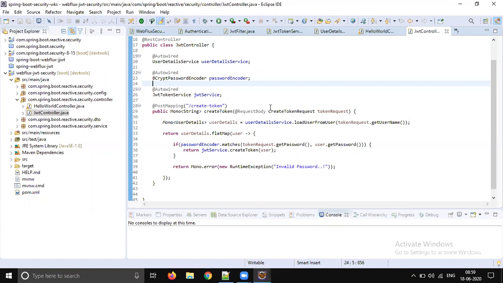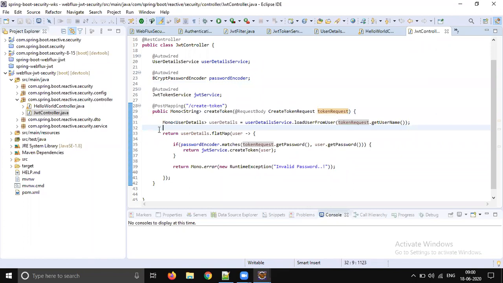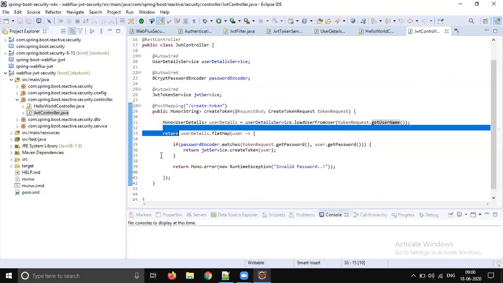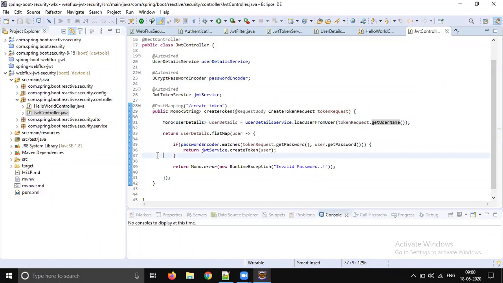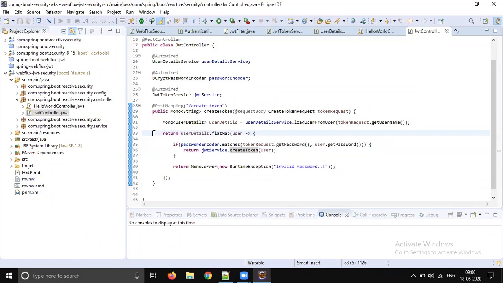Now we will get a username and password. Then we need to programmatically load those details from the database and compare the password. If the username is not found, we'll get an exception then and there, so we don't need to check the username condition. We just need to check whether the username and password match. If the password matches, we create the token. If not, we throw an exception. This is what we did as part of creating the token. Creating the token is part one.